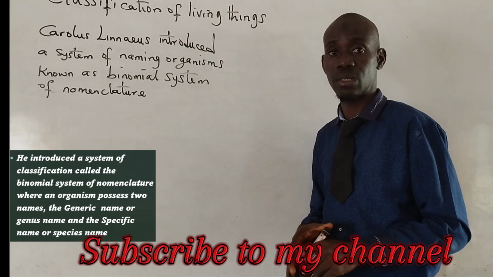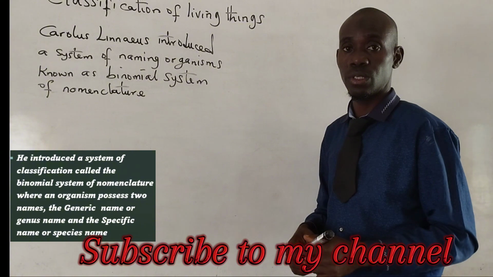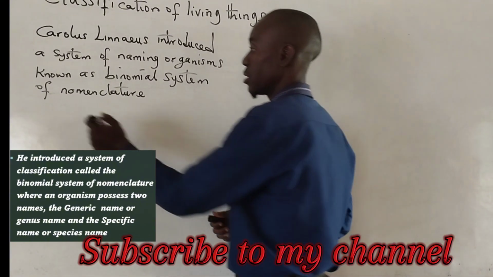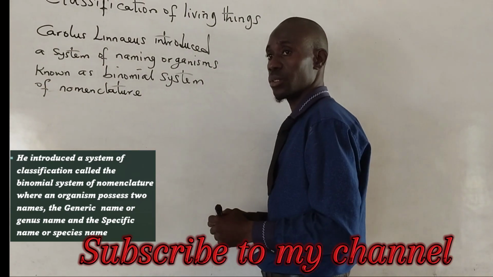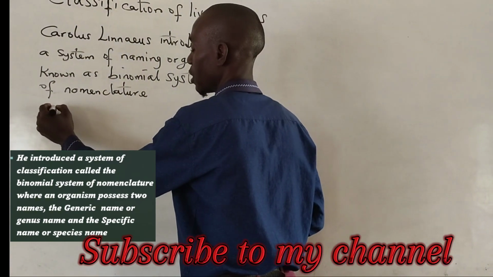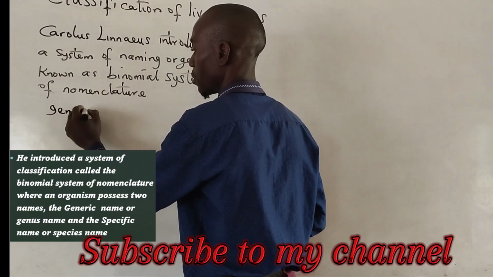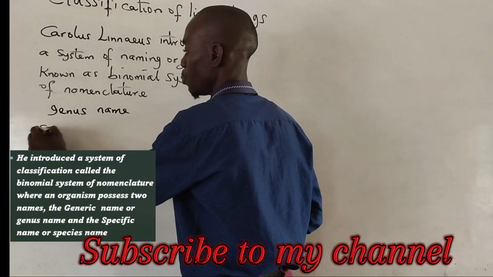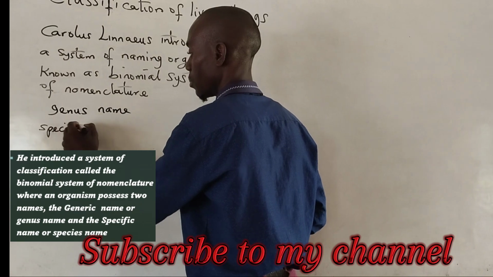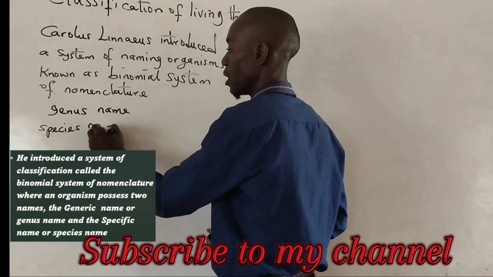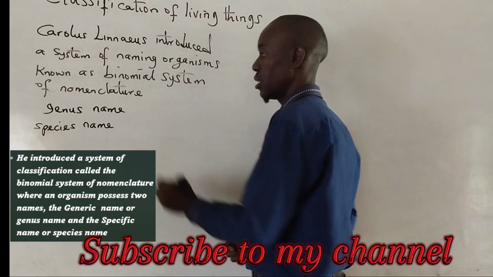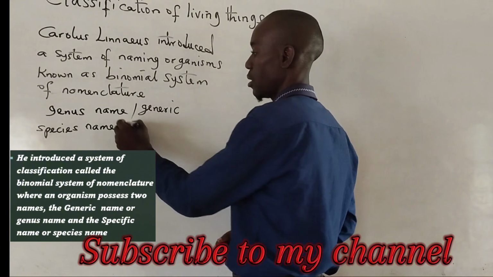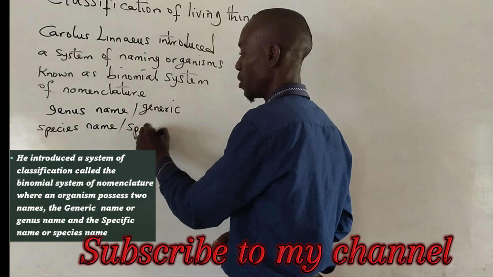This binomial system of nomenclature recognizes that every living thing possesses two names, which are the genus name and the species name. The genus name can also be written as generic name, and the species name as specific name.